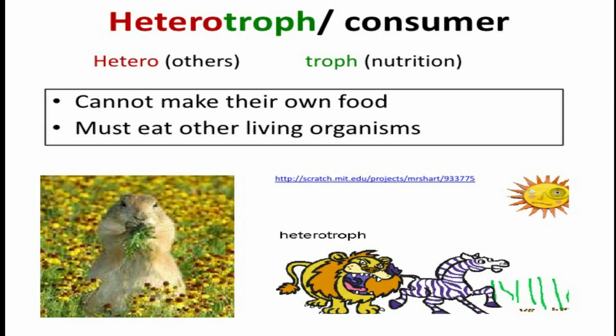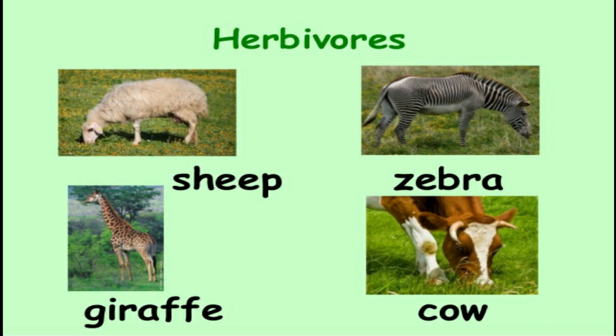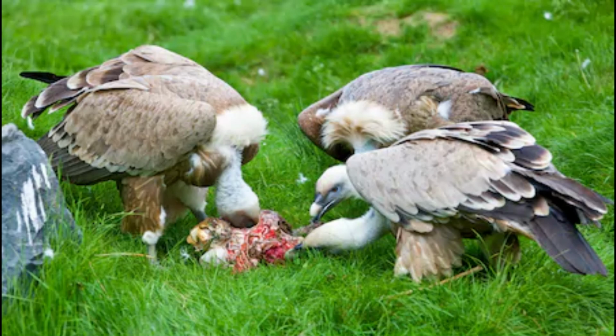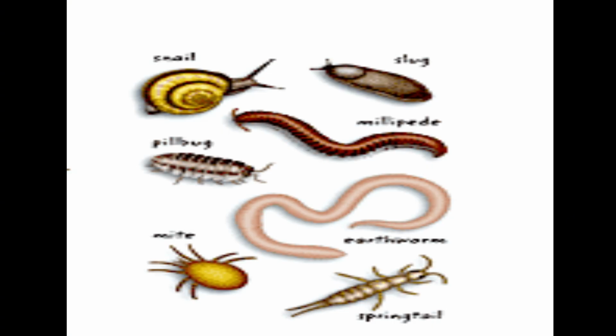Do animals make food by themselves? No. Animals that depend on plants and animals for food are called consumers or heterotrophs. Animals may be classified into herbivores, carnivores, omnivores, scavengers, decomposers.